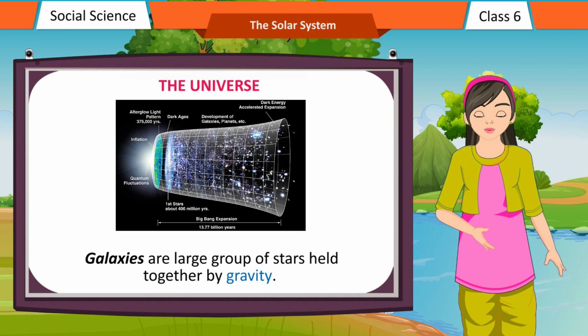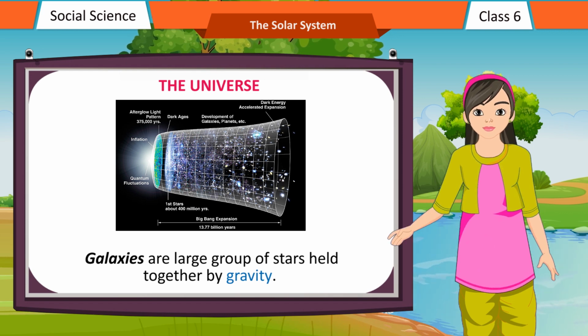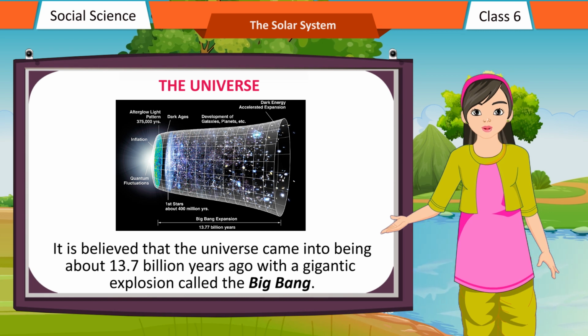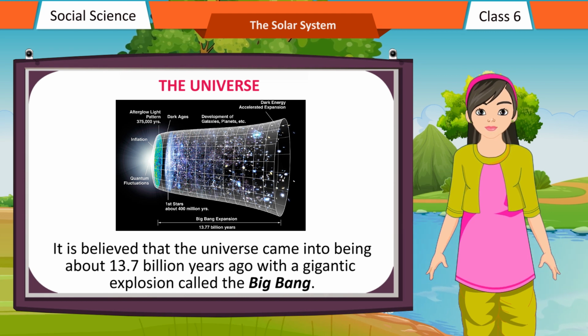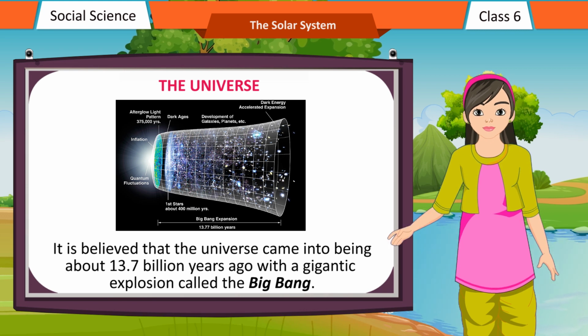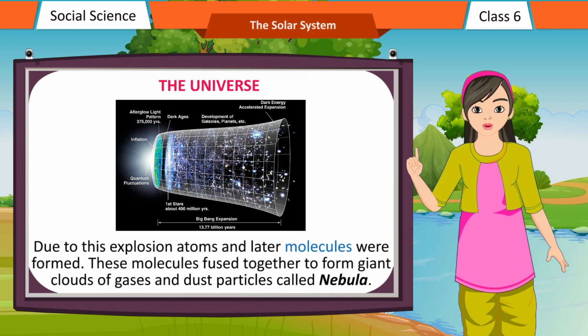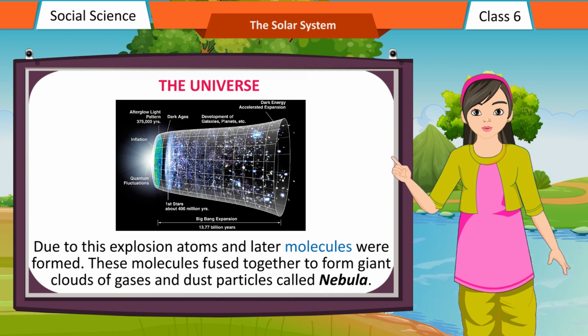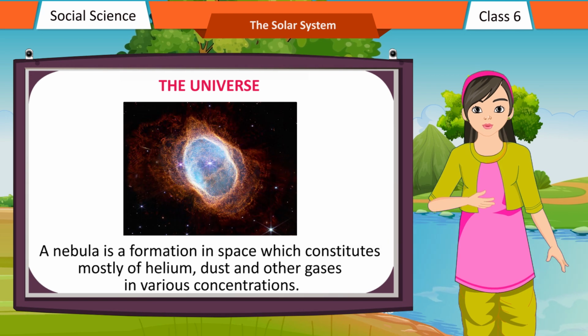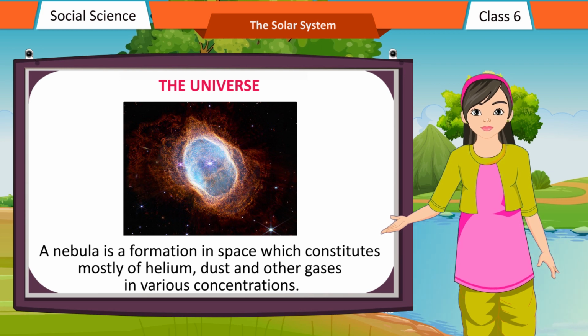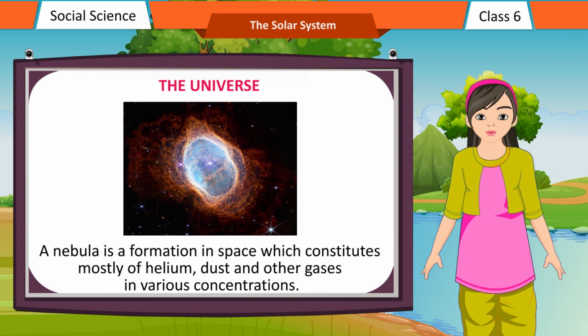Galaxies are large groups of stars held together by gravity. It is believed that the universe came into being about 13.7 billion years ago with a gigantic explosion called the Big Bang. Due to this explosion, atoms and later molecules were formed. These molecules fused together to form giant clouds of gases and dust particles called nebula. A nebula is a formation in space which constitutes mostly of helium, dust and other gases in various concentrations.